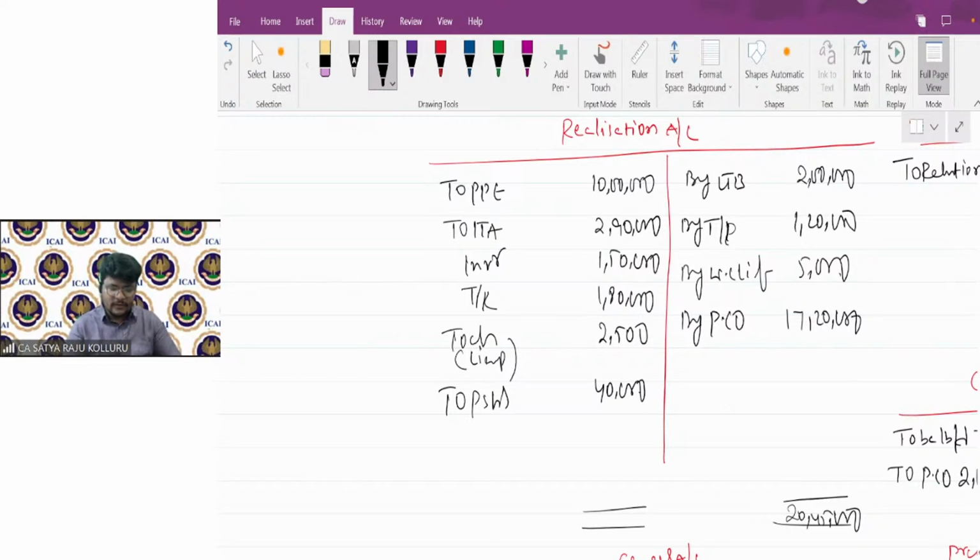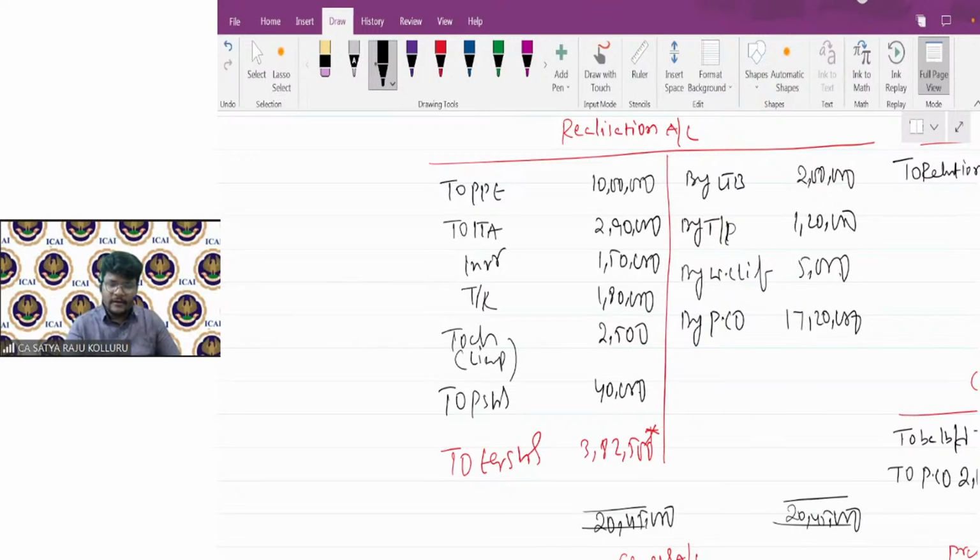So the difference is 3 lakh 82,500. Is my calculation or computation figure correct or wrong? Can you please let me know? 3 lakh 82,500 is the balance.